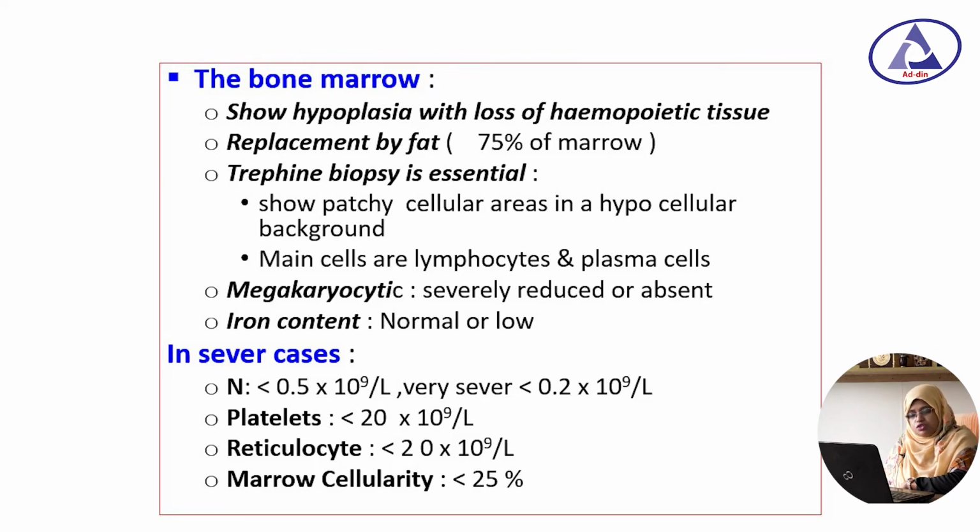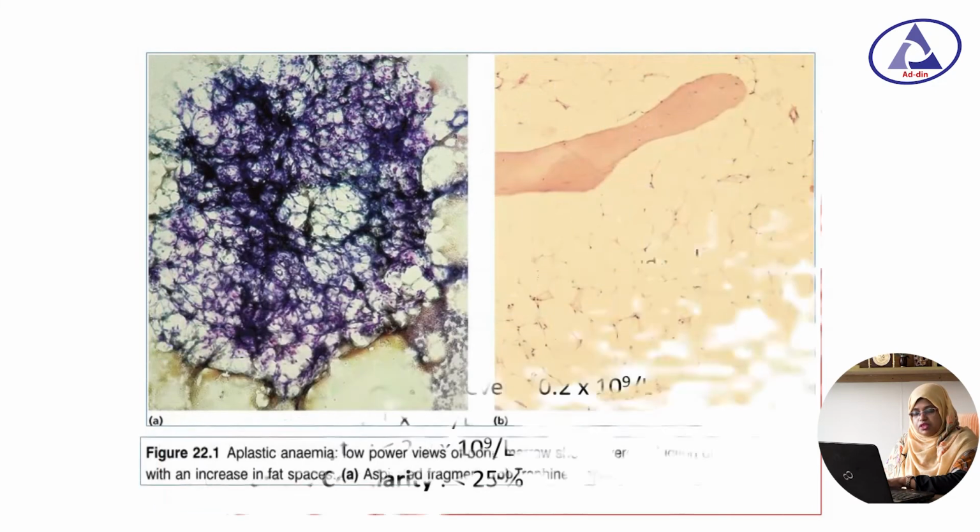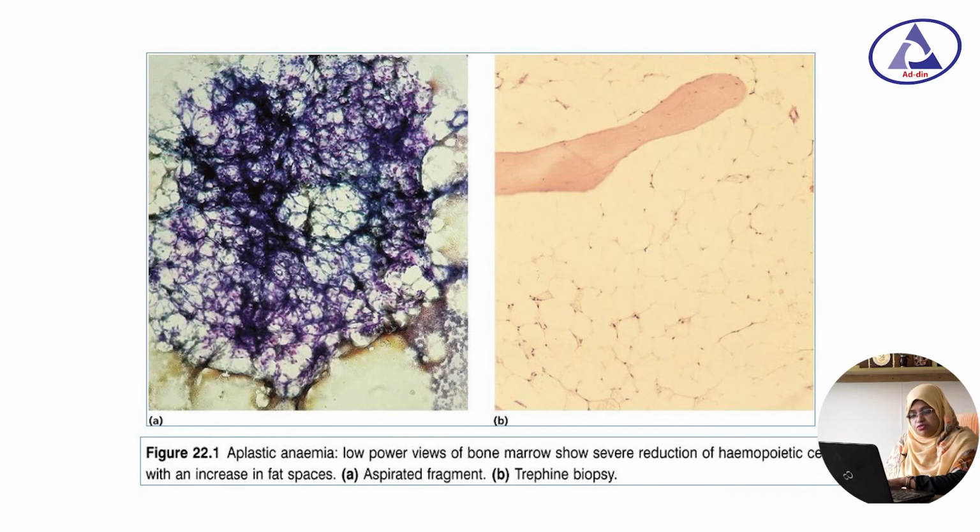In severe cases of aplastic anemia, we will get neutrophils less than 0.5 x 10^9 per liter, and in very severe cases less than 0.2 x 10^9 per liter, and the platelet count is reduced, less than 20 x 10^9 per liter. The reticulocyte count is less than 20 x 10^9 per liter, and the marrow cellularity is also less than 25%. This is the picture showing the trephine biopsy of a bone marrow.